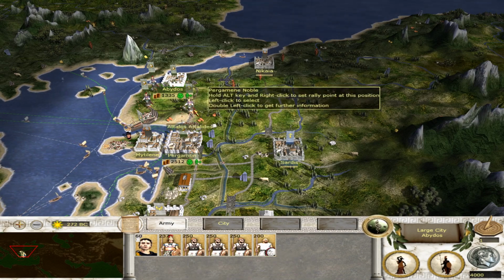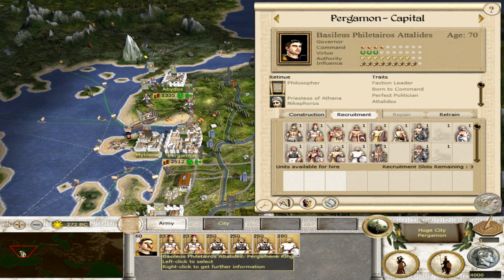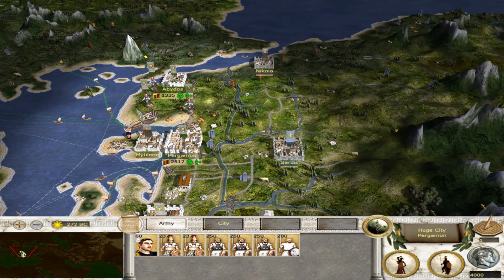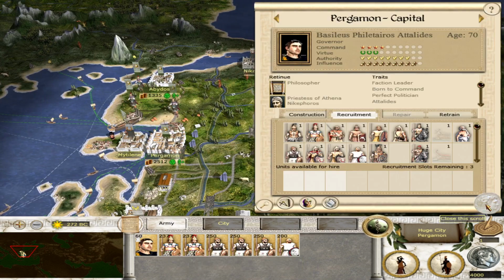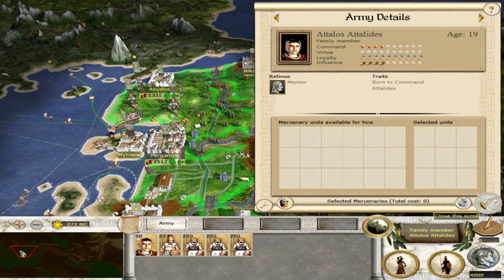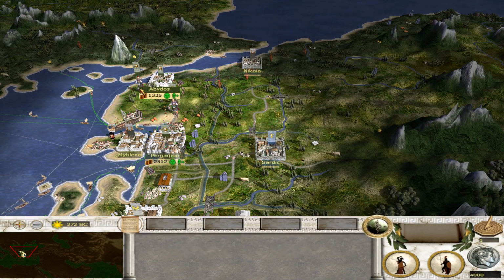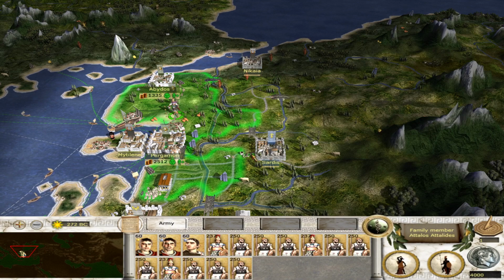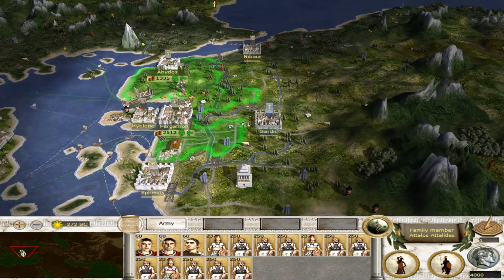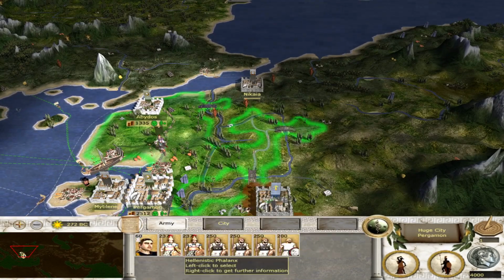So we've got our king, Philetairos Atalid. How old is he? He's 70. He's looking good for 70. And we've got our prince, Atalos, there. So let's join our armies together, and let's fight the Bithynians, because that's what we're supposed to do.